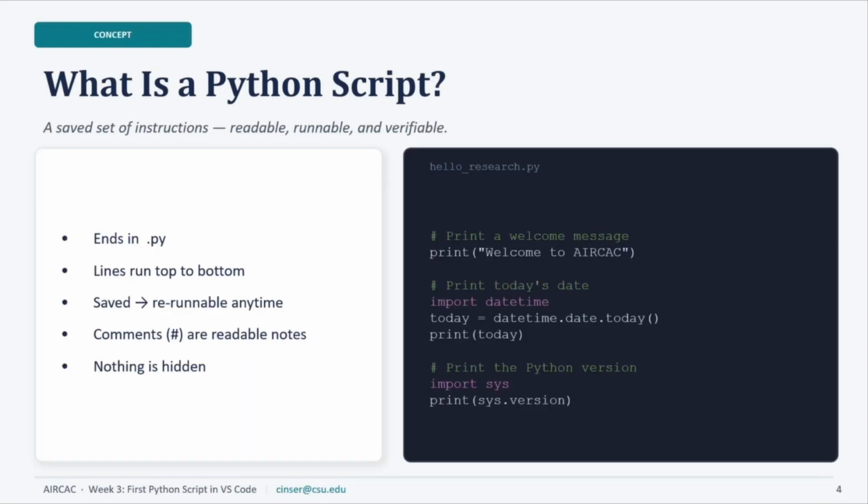So here, as I said, the Python code is only some instructions, or some lines that the machine will understand. It should end with .py, meaning Python, and Python has specific rules.